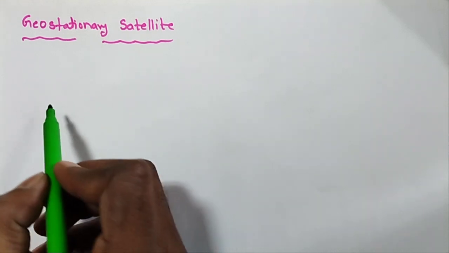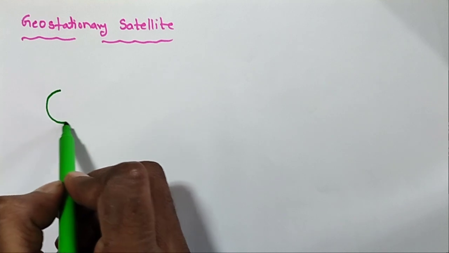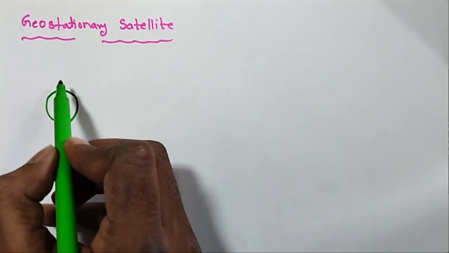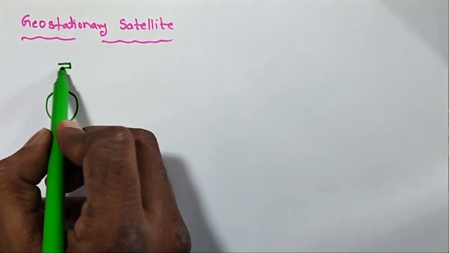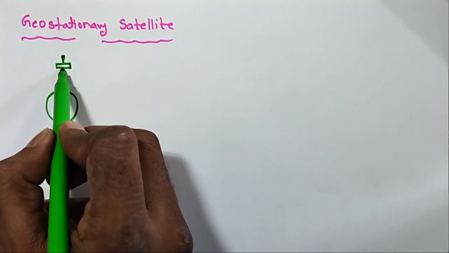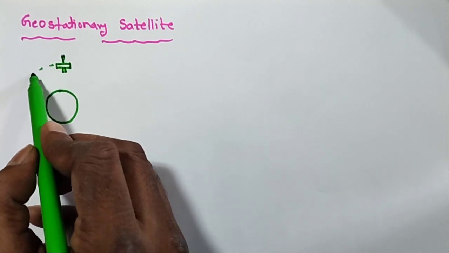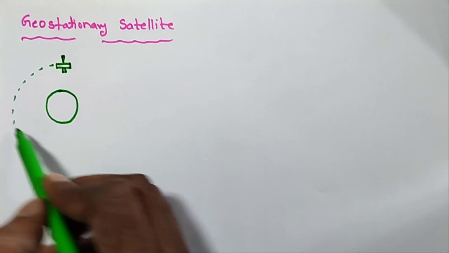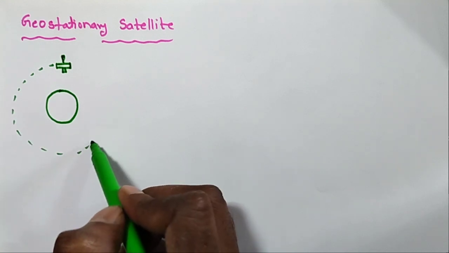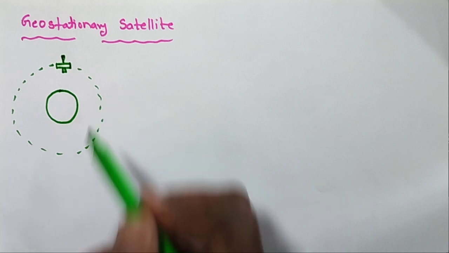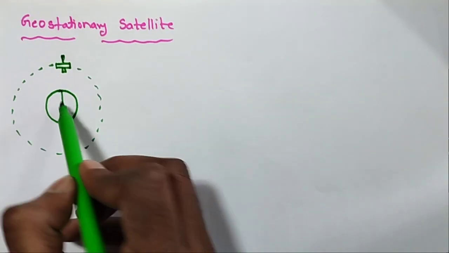Very simple. This is the Earth, with mass m and radius r, and I am taking one satellite. Generally, all satellites revolve around the Earth.